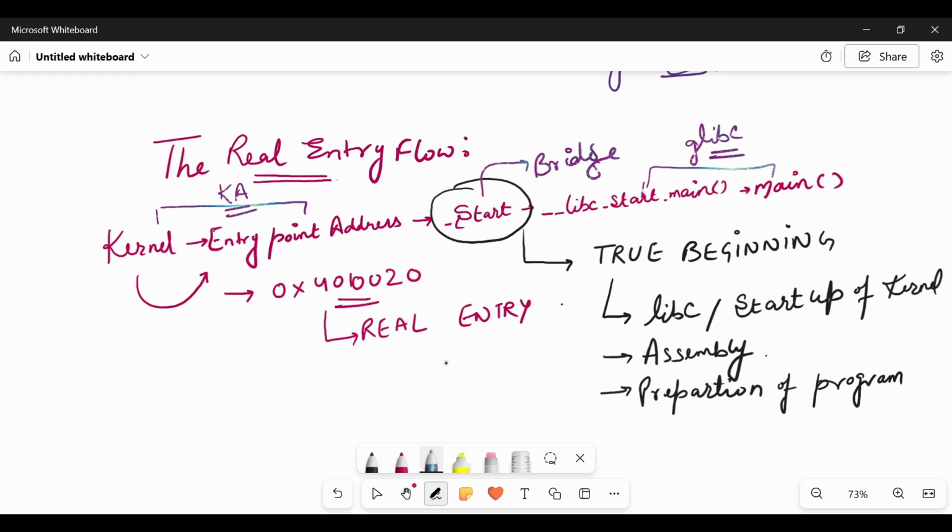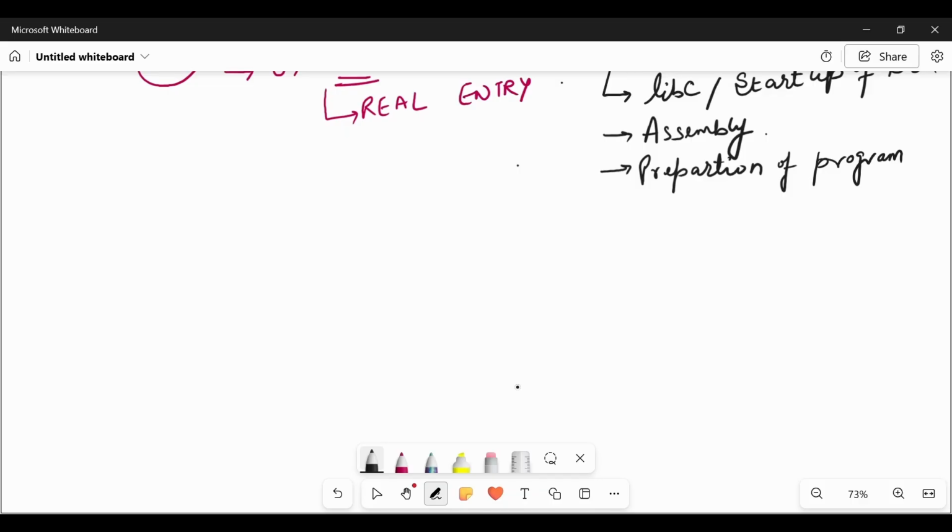Okay, so as I was explaining, in the preparation of the program, what is actually happening? When we say preparation of the program, the responsibility of this start is to read the stack. We know every program has its own stack.